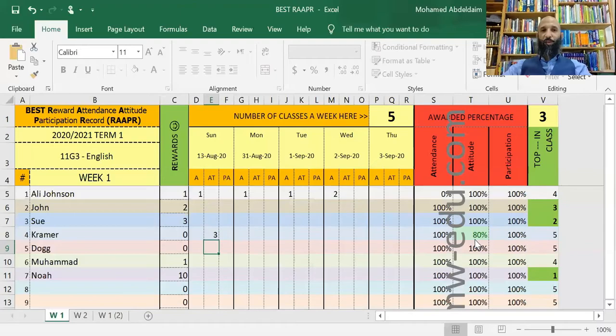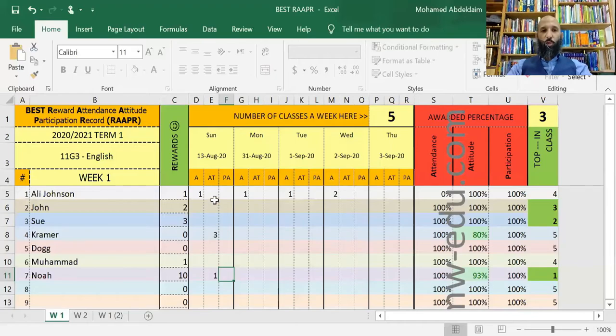Now, here starts the fun, and this is what makes this software really unique. If this student here makes 1 mistake, now it will not take 20% of his mark. Why? Because the attitude or the behavior that we record in here is called the relative behavior. So how good that student is behaving in this class compared to other students in class.